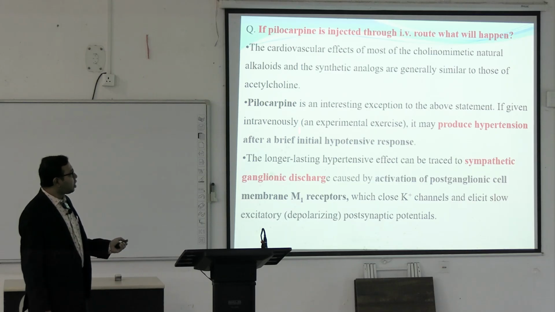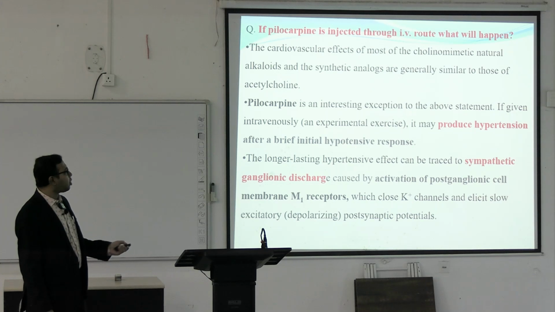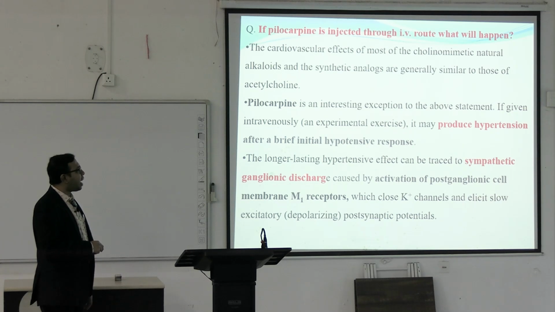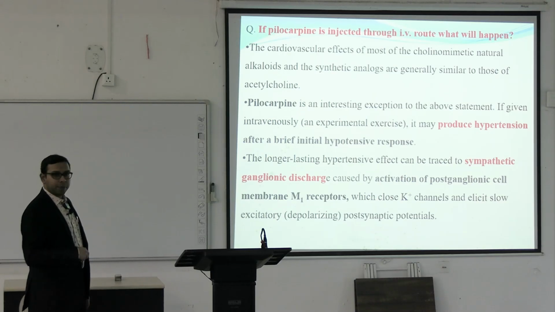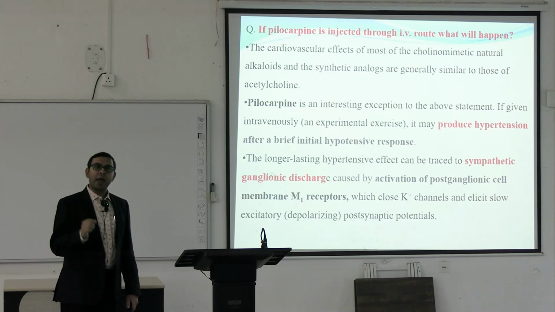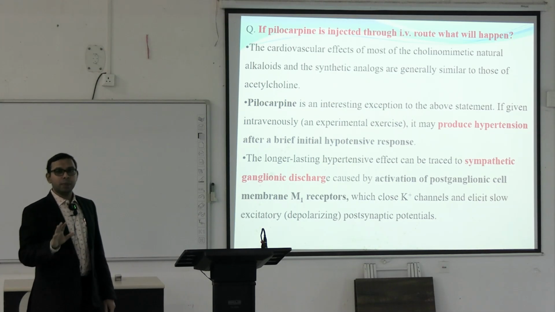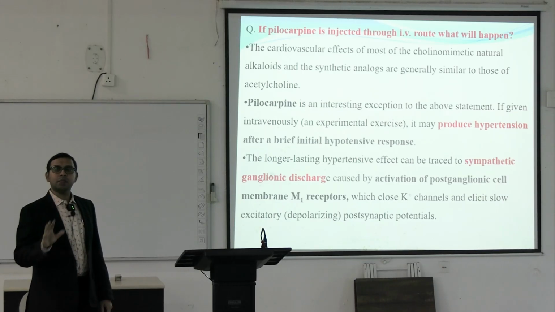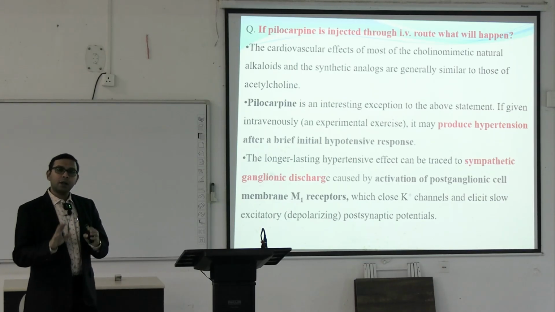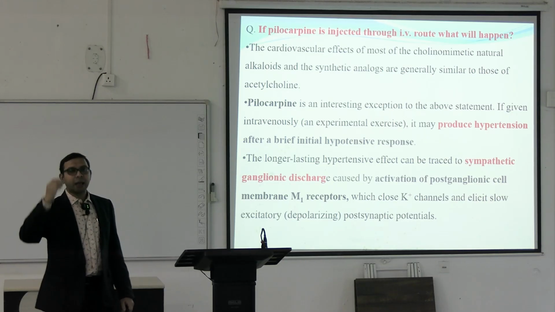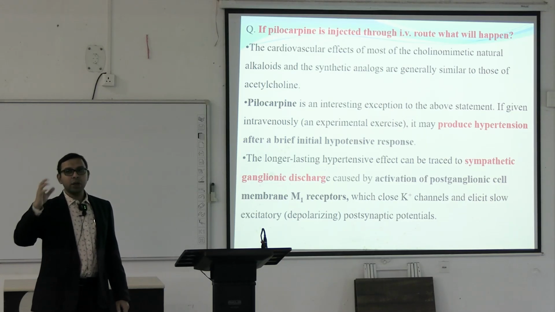Why? If it is given intravenously, it may produce hypertension after a brief initial hypotensive response, because it happens due to sympathetic ganglionic discharge by the activation of the postganglionic cell membrane M1 receptors. So pilocarpine also activates the postganglionic M1 receptors. That's why if pilocarpine is given intravenously, it may cause hypertension instead of hypotension. But remember, pilocarpine is not given by the intravenous route. Pilocarpine is only used as an eye drop, as in glaucoma.